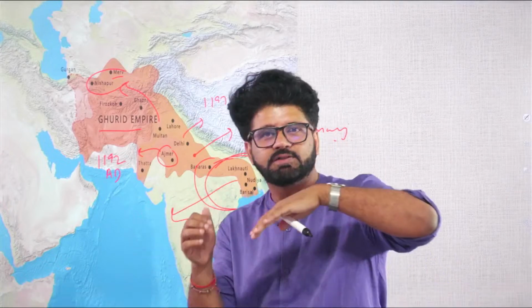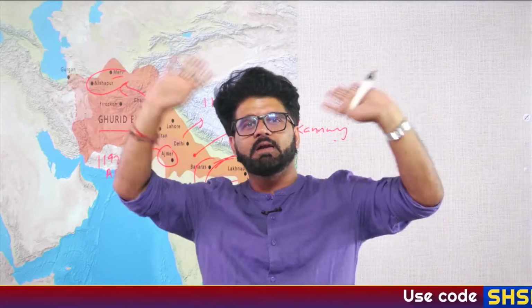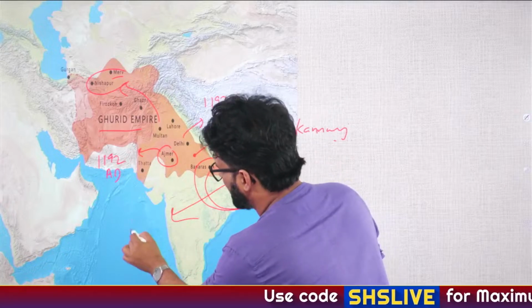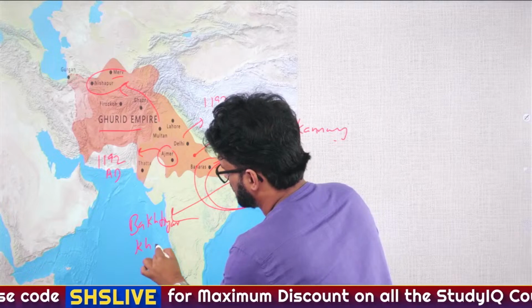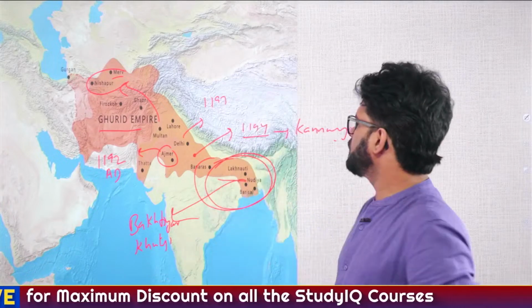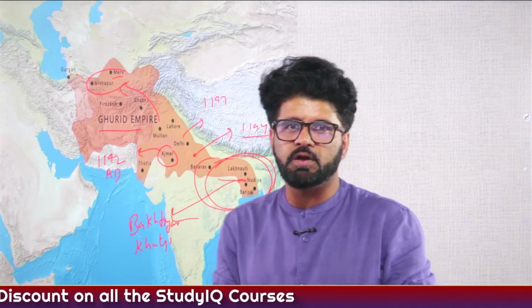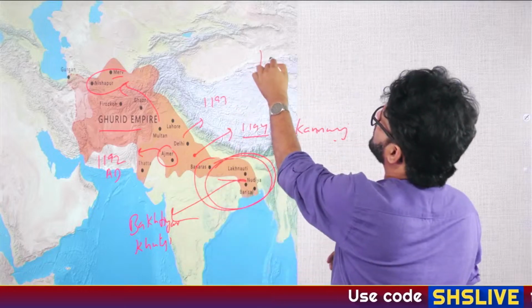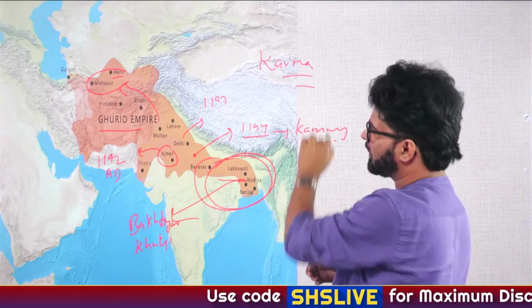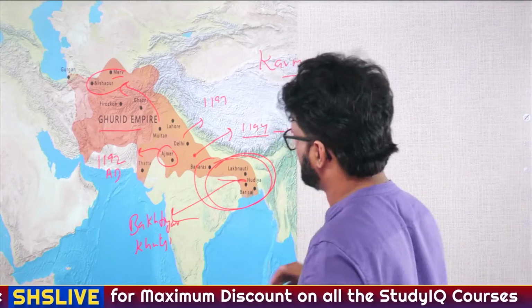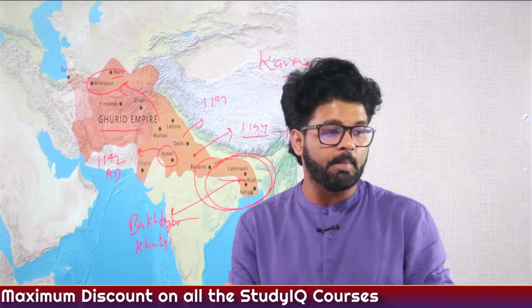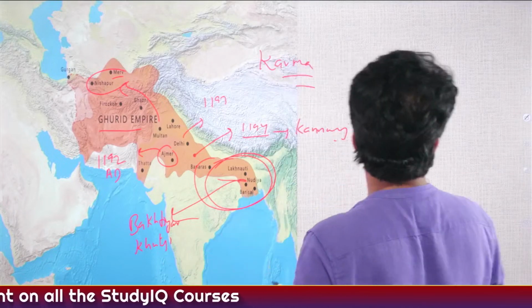That is the Khalji dynasty, but this Khalji is different from the Khalji dynasty of the Delhi Sultanate. So Bakhtiyar Khalji, who was one of the slaves of Ghuri, will be active here in this Lakhnauti region. Very bad guy if you read it from a historical perspective, and he will have a very bad end also. So again, karma bites, you know. We'll talk about how karma bit Bakhtiyar Khalji later on. But please pay attention to the map. Map will help you in understanding a lot of things.